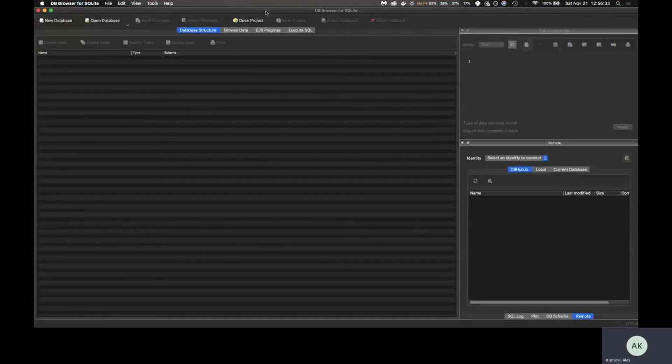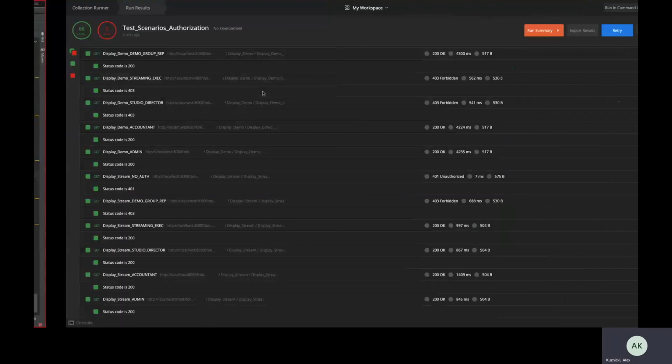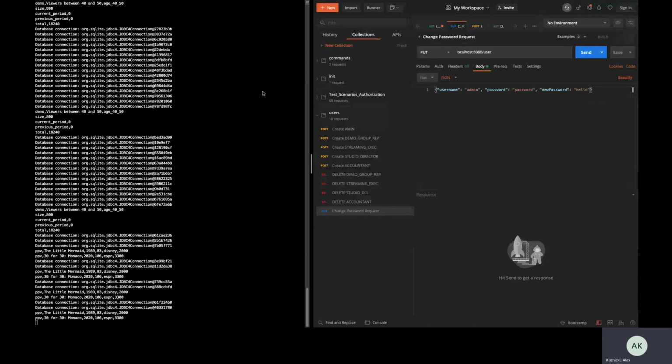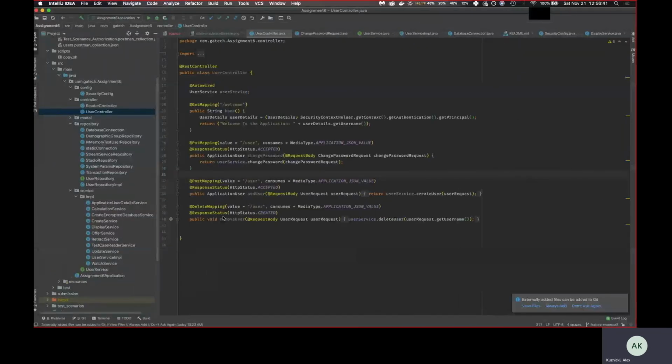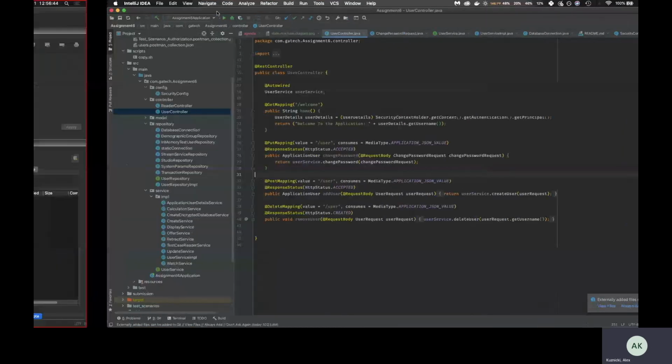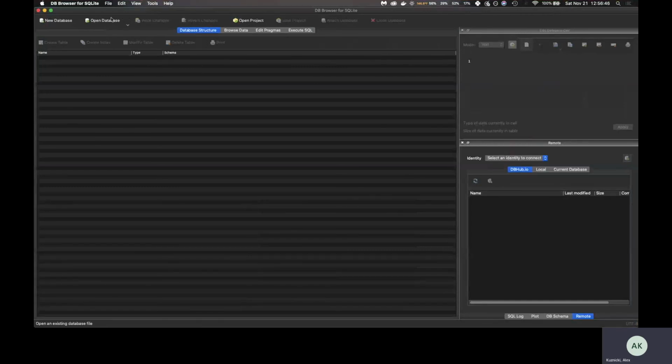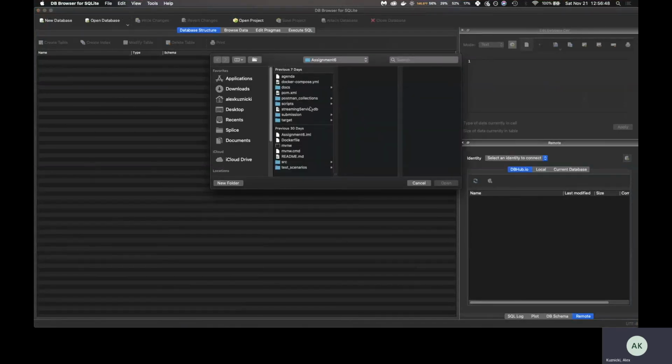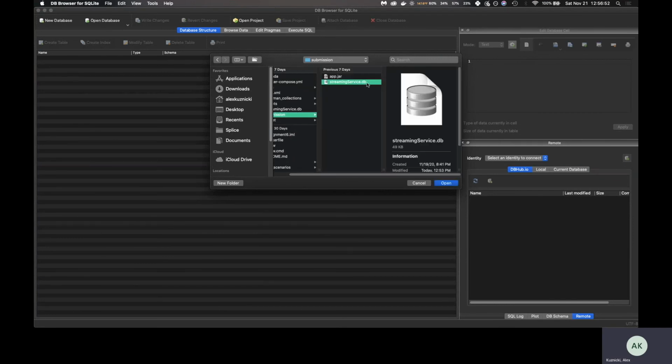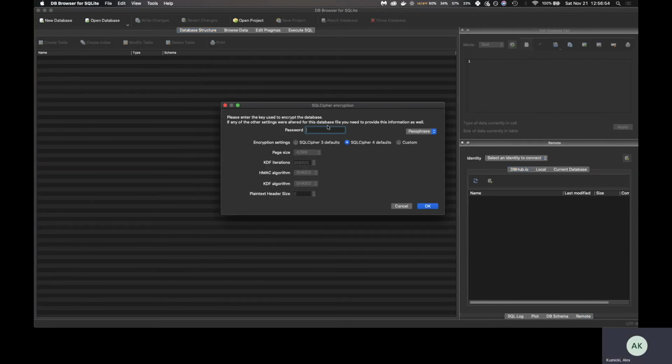Oh, I would just like to show you one more thing, really quick. If I try to open our database, it's going to ask me for the secure password here, basically the password that we use to encrypt the database.